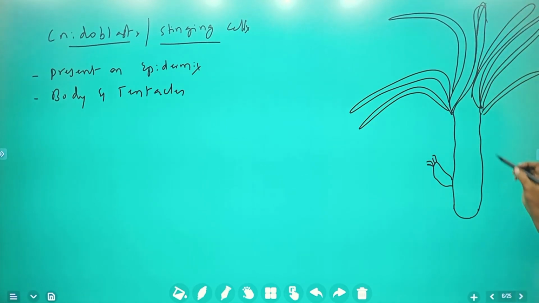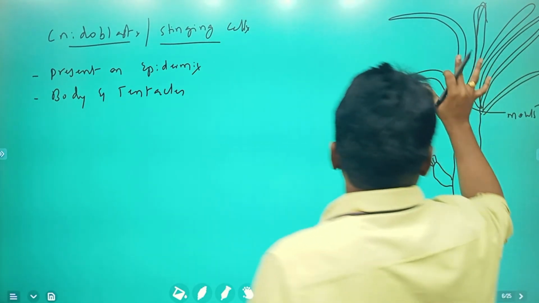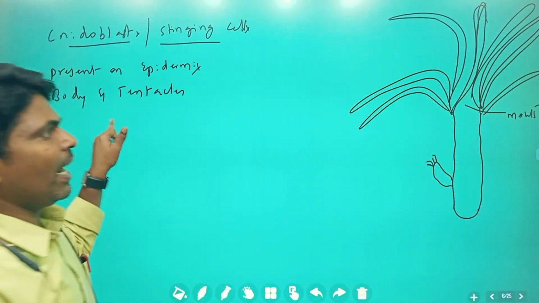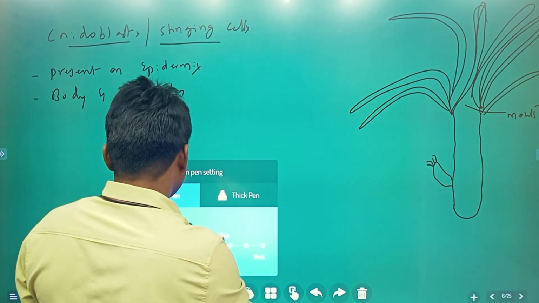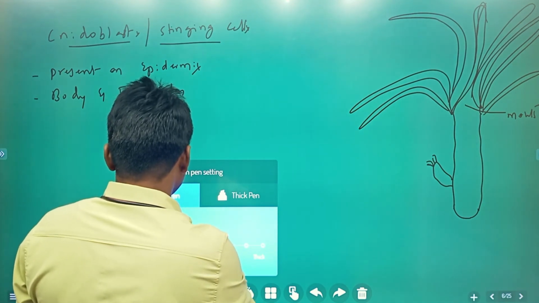Okay, so these tentacles, here it is the hypostome, mouth region, a single opening which you are going to observe. On these tentacles and body, different types of small tentacles are going to be present.